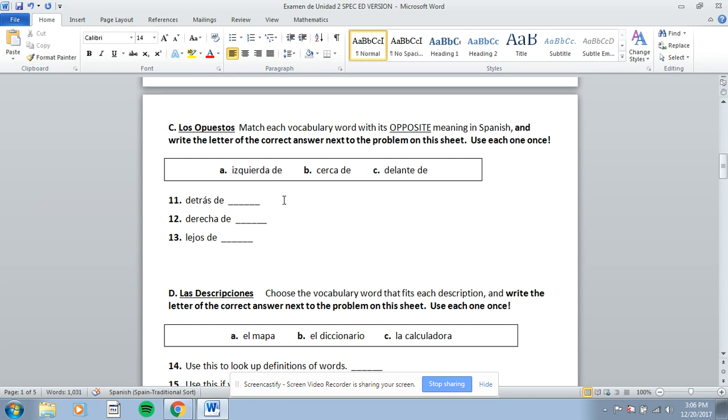12, derecha. So pick A, B, or C. A is izquierda, B is cerca, C is delante. Which one is the opposite of derecha? Think about the song, izquierda, derecha, delante, detrás. And the last one is lejos. So pick whether it's izquierda, cerca, or delante, A, B, or C, and put that answer. Remember the song cerca y lejos y algo más.